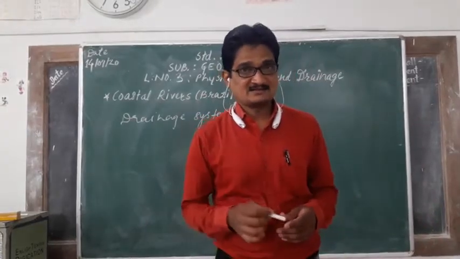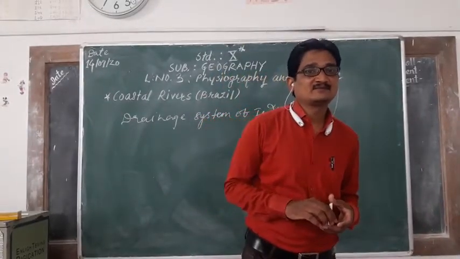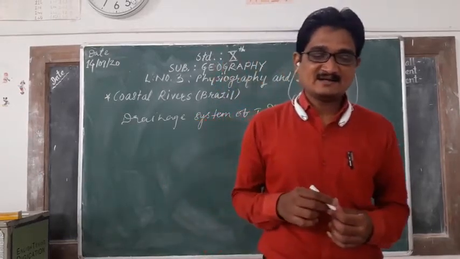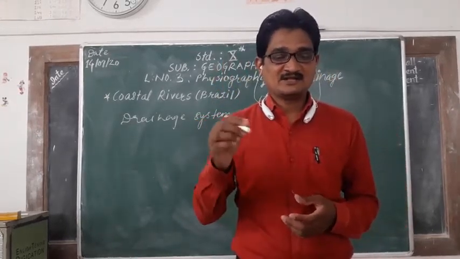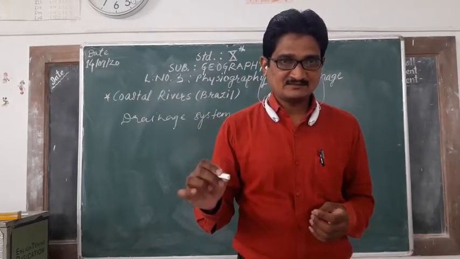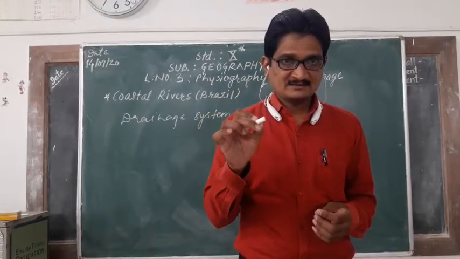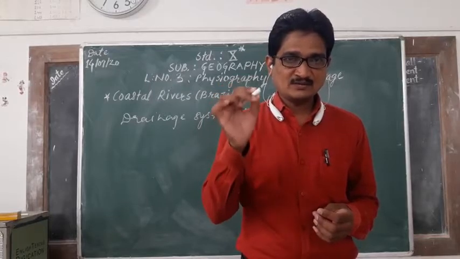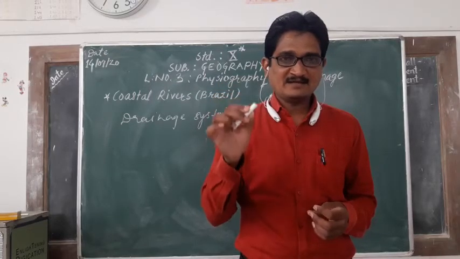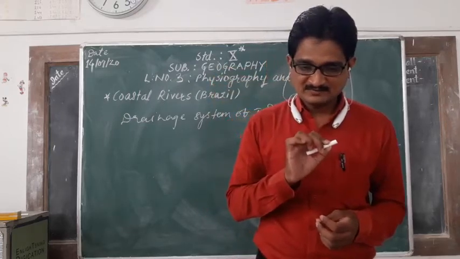It will be asked again for fill in the blanks, answer in one sentence. They are Jhelum, Chenab, Ravi and Satluj. Tributaries of Sindhu river system. Note down Jhelum, Chenab, Ravi and Satluj.